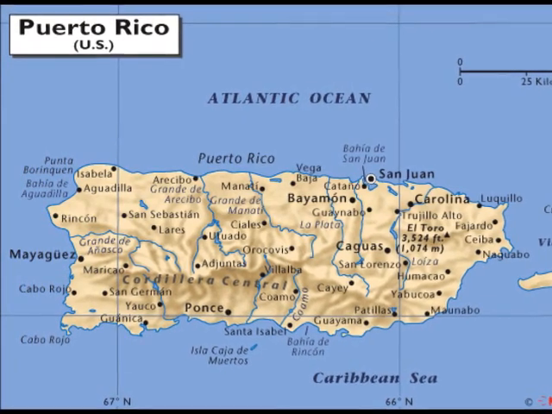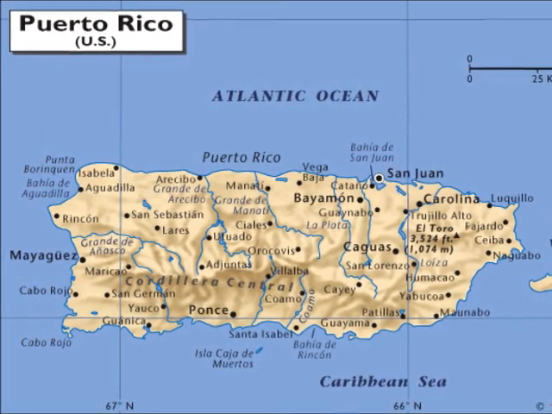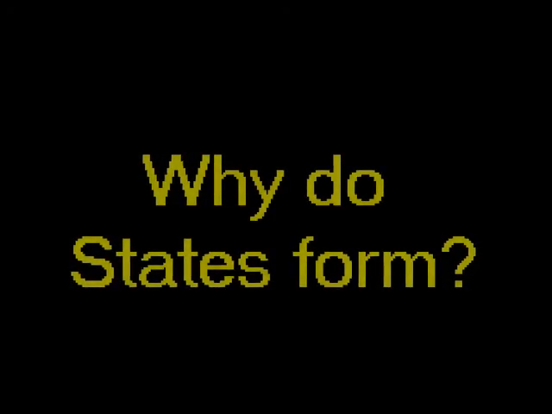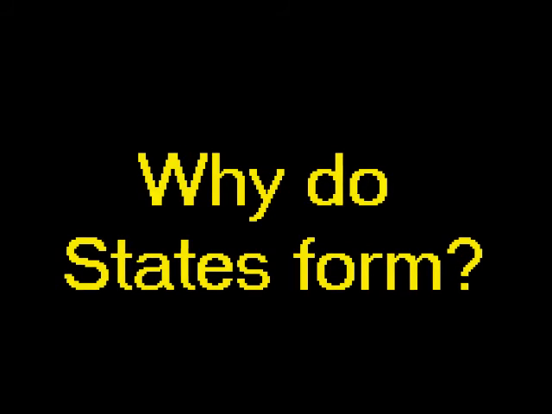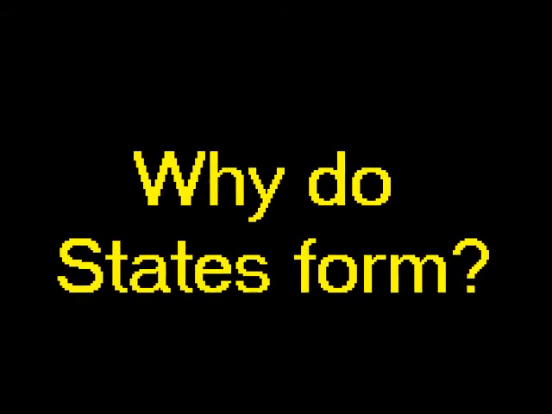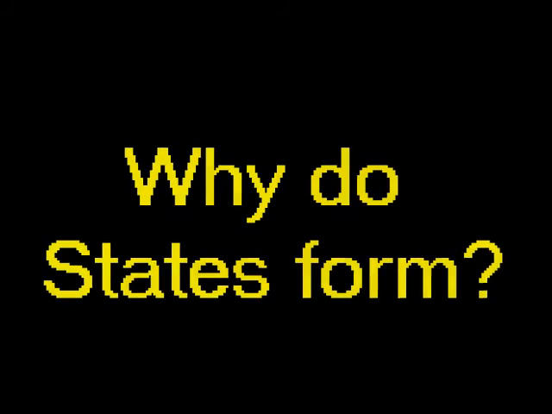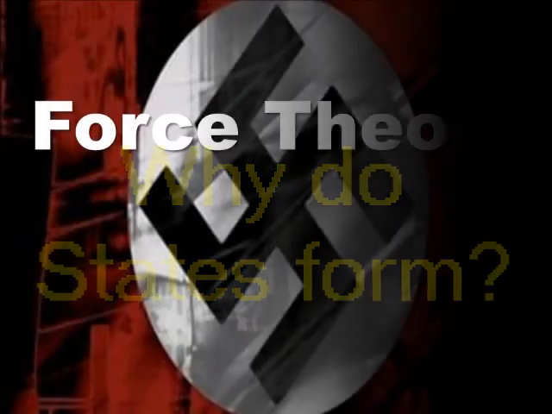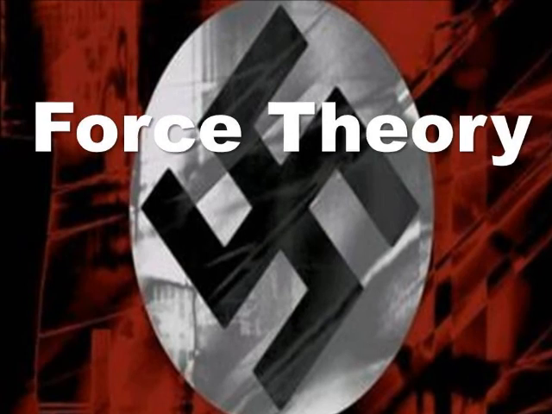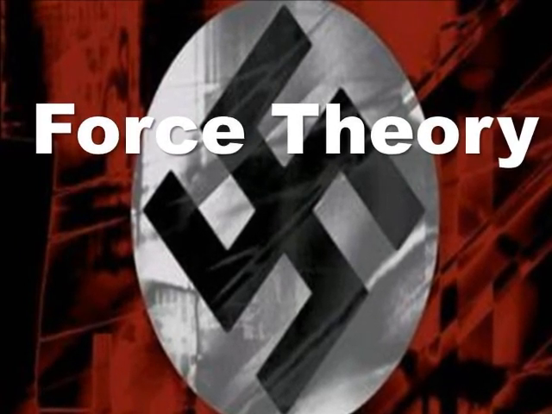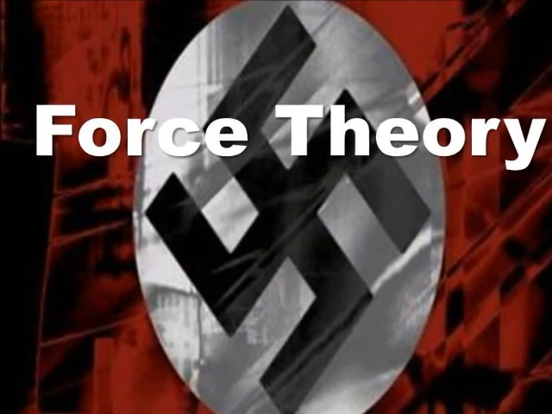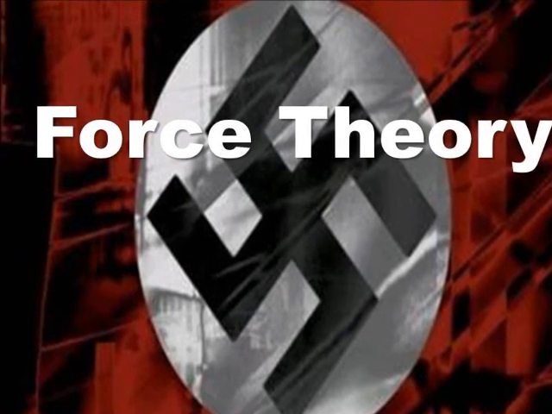So, political scientists have often thought about, okay, why do these different forms of government, or why do states form? Why do we get these different nations? Because everybody develops differently. Well, there's 4 basic theories. The first is called the force theory. And the force theory means that people gained control of an area through force. Pretty self-explanatory. You make others submit to you. You make them follow your rule.